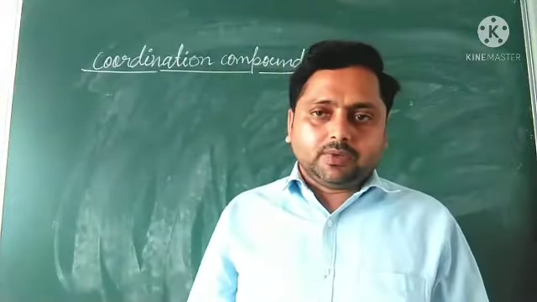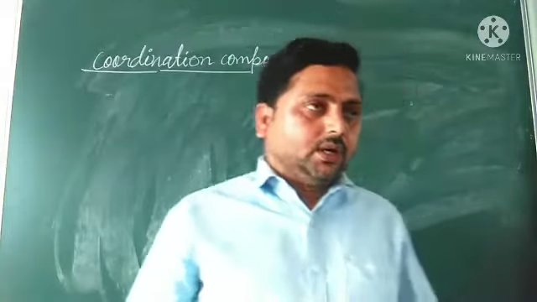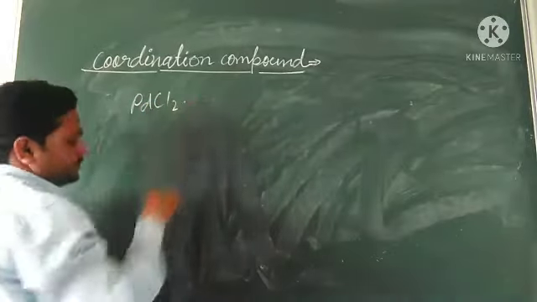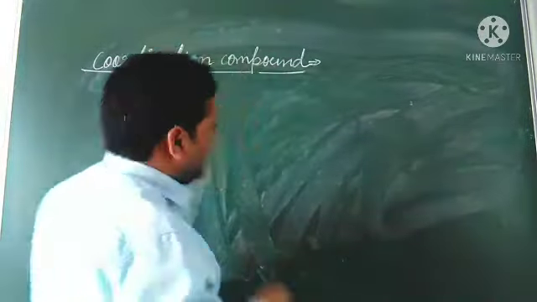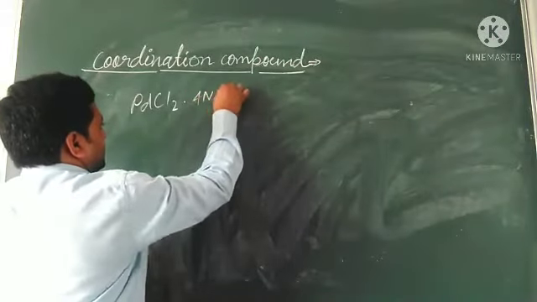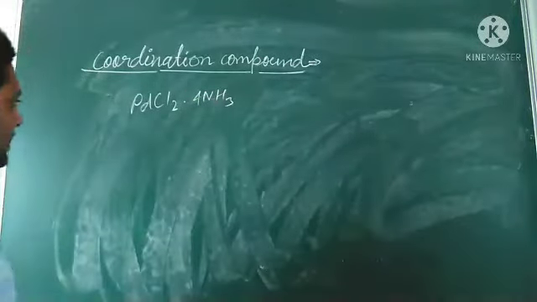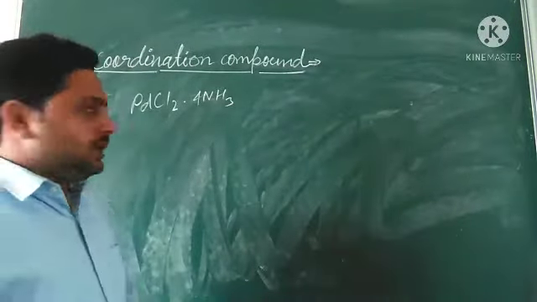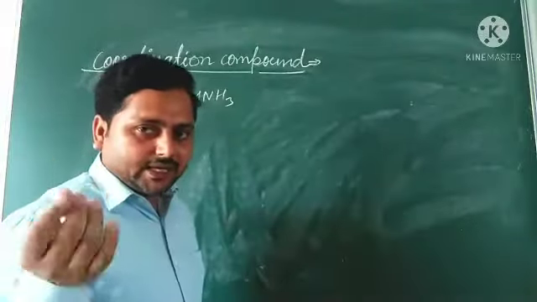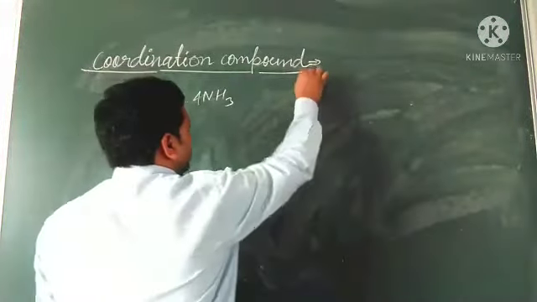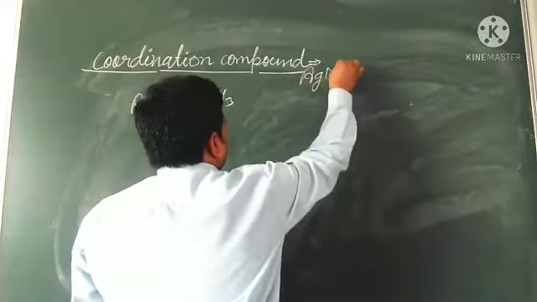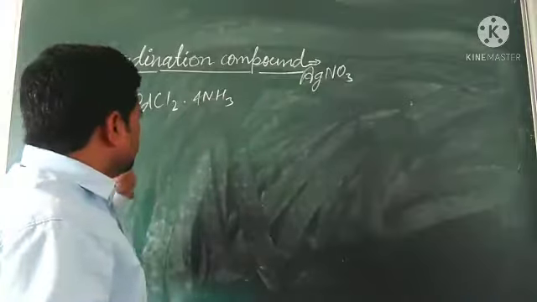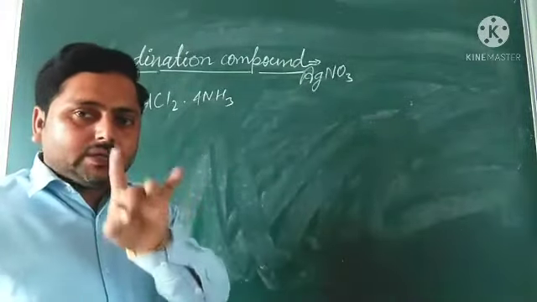So I will take one small example, then we will move to the next. Like if I am taking PdCl2 into 4 NH3, here you may not be clear what the primary valency and secondary valency are. You know that primary valency is ionizable. So if we treat it with AgNO3, whatever ions ionize will be the primary valency.